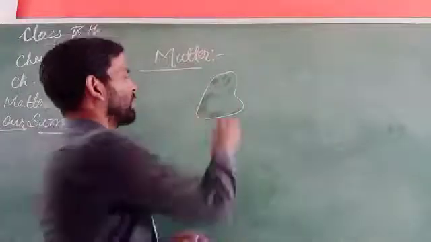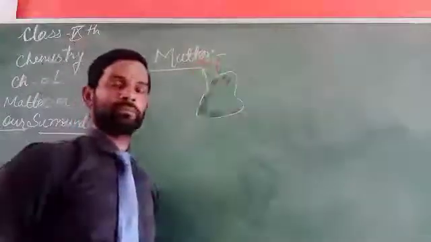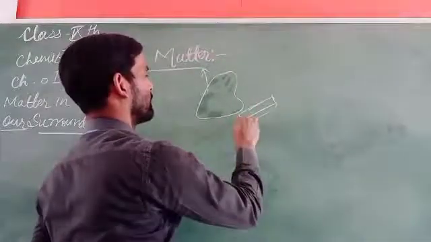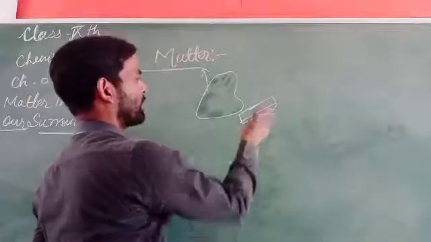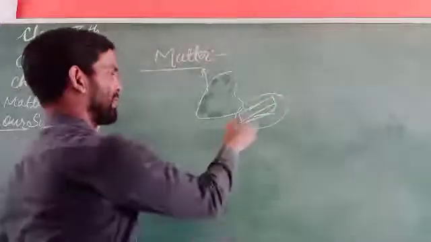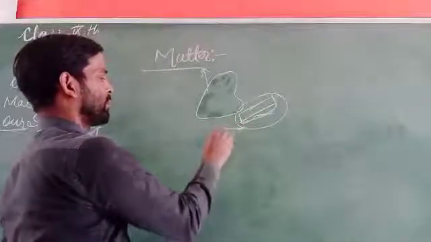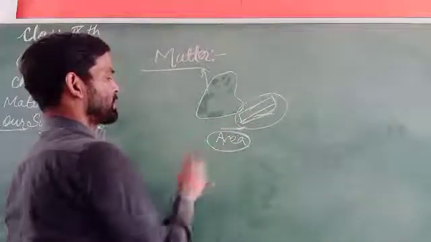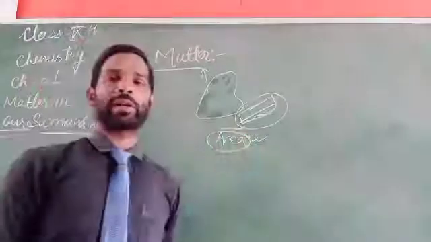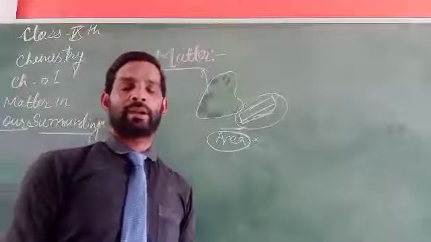So this is called matter. Here is a duster that has some mass and can cover some area, that means it occupies space. That denotes that these are matter.